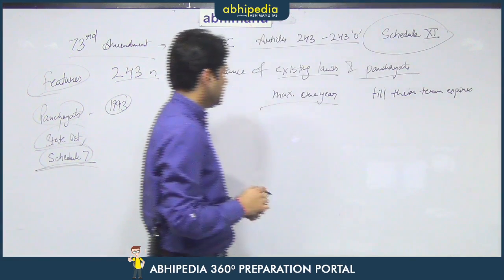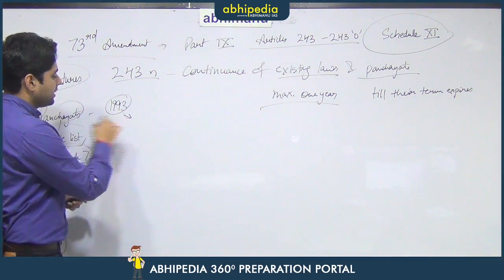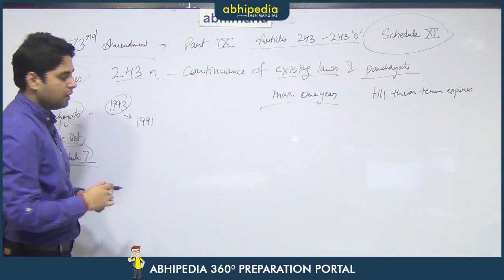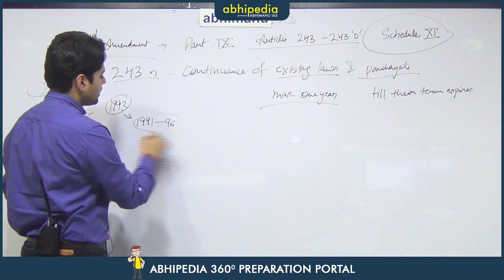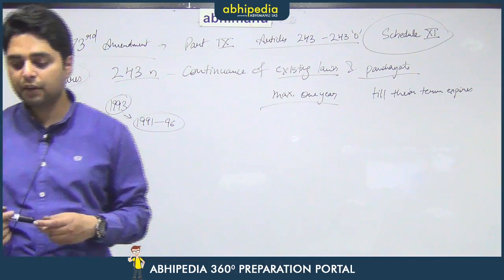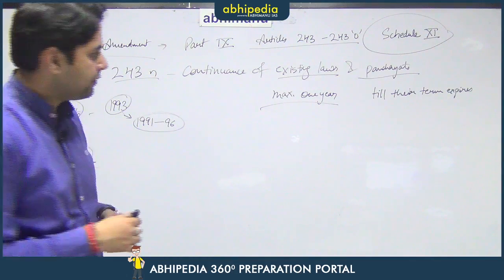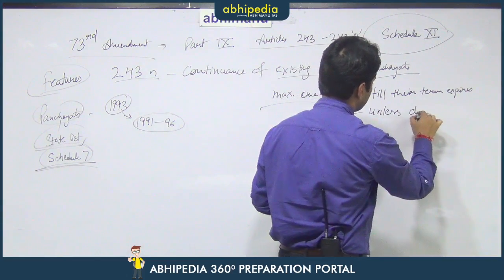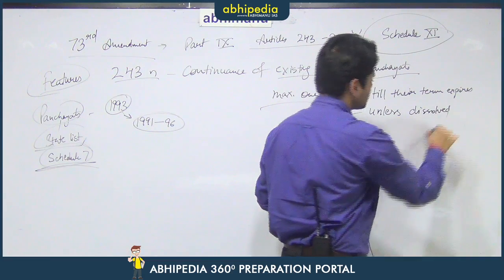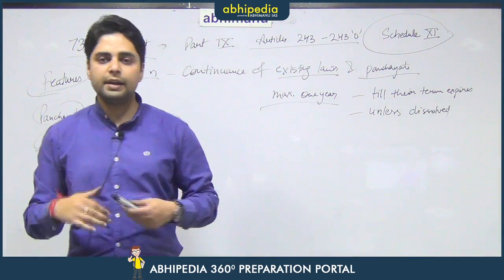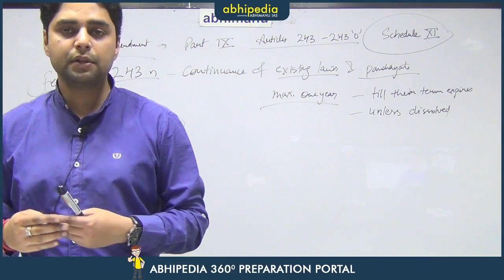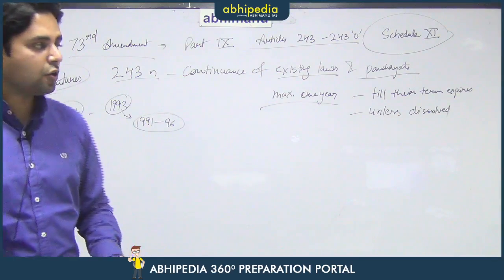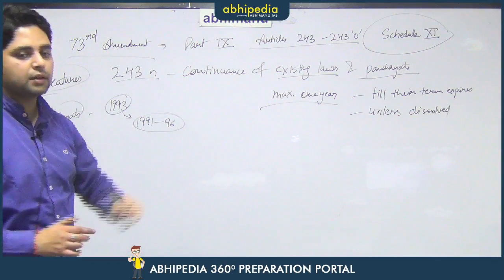For example, the amendment was implemented in 1993. Say there is a panchayat which was elected in 1991 under a previous law. Now that panchayat should continue till the year 1996 because of its 5-year tenure. However, such a panchayat can be dissolved also. So it depends upon the state. A state can continue the already elected panchayats until they complete their 5 years, or the state can straight away dissolve those panchayats and constitute fresh elections as per the 73rd Amendment Act as well.